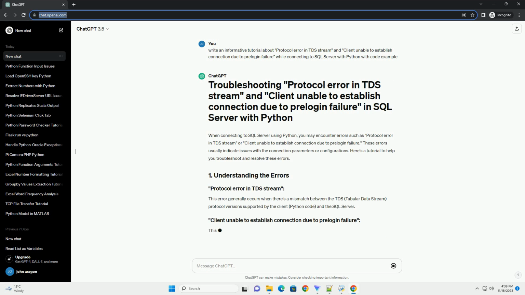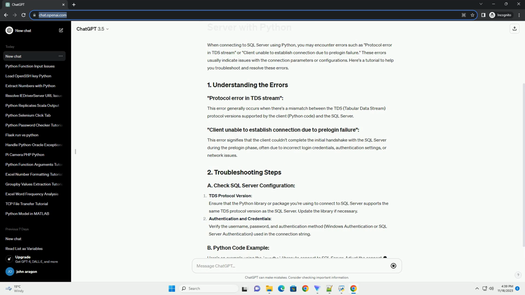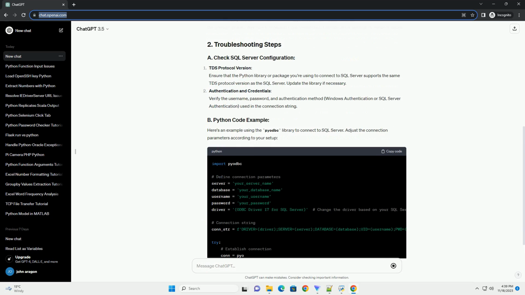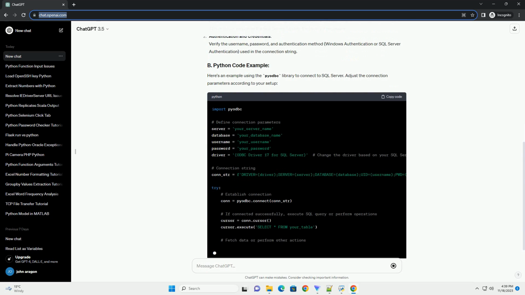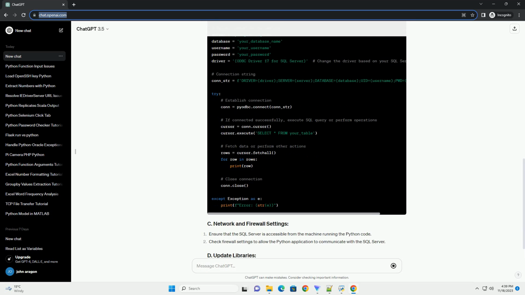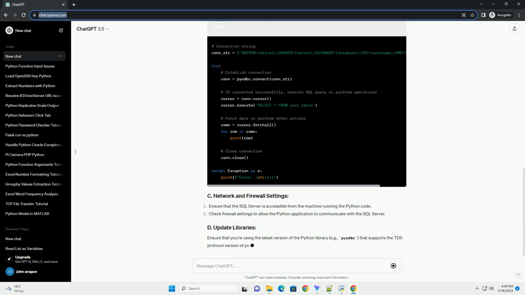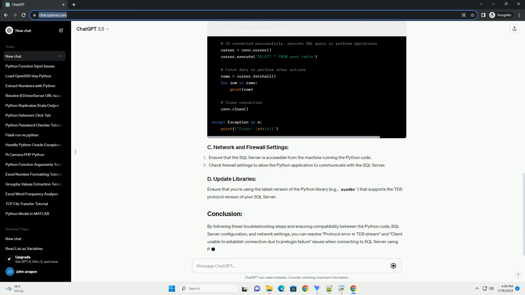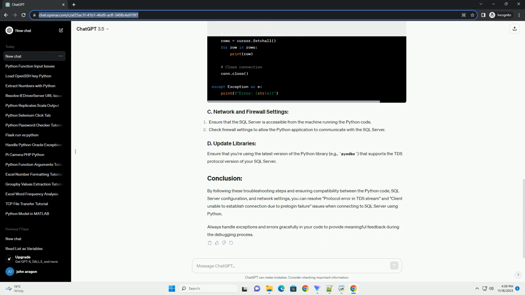This error generally occurs when there's a mismatch between the TDS (Tabular Data Stream) protocol version supported by the client Python code and the SQL Server. This error signifies that the client couldn't complete the initial handshake with the SQL Server during the prelogin phase, often due to incorrect login credentials, authentication settings, or network issues.